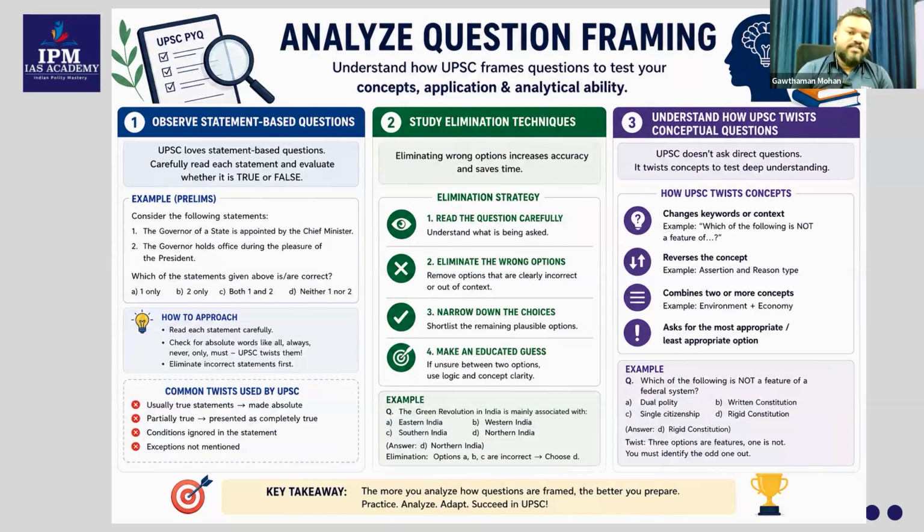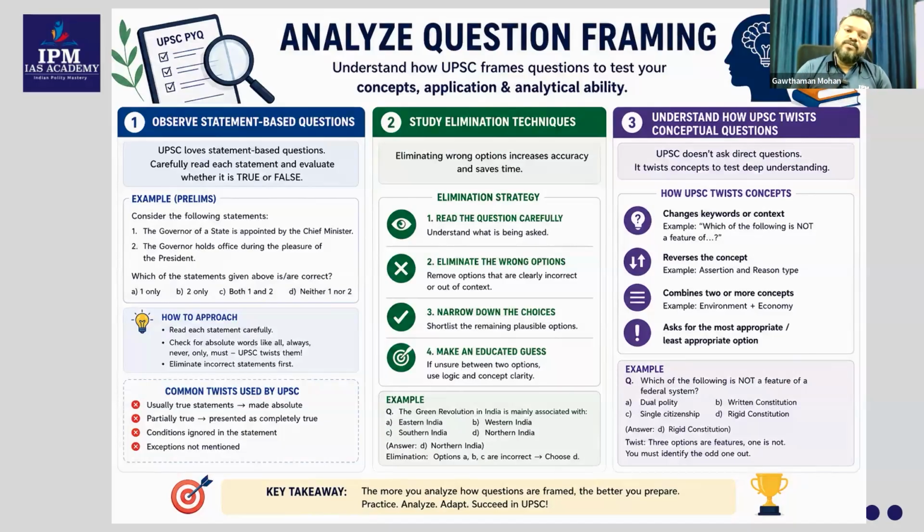Now, study elimination techniques. That was the one I have actually told you right now, because you already know the first one is wrong. Then wherever that first option is coming, you will be able to negate it, eliminate it. So that is the elimination technique. Read the questions carefully, understand what is being asked, eliminate the wrong options, which means removing options that are clearly incorrect, narrow down the choices. So when you know that the first option is wrong, you have actually narrowed it down to 2 options only, that is option B and option D. So you already know about the second option, it is correct, so you will arrive at the correct answer.